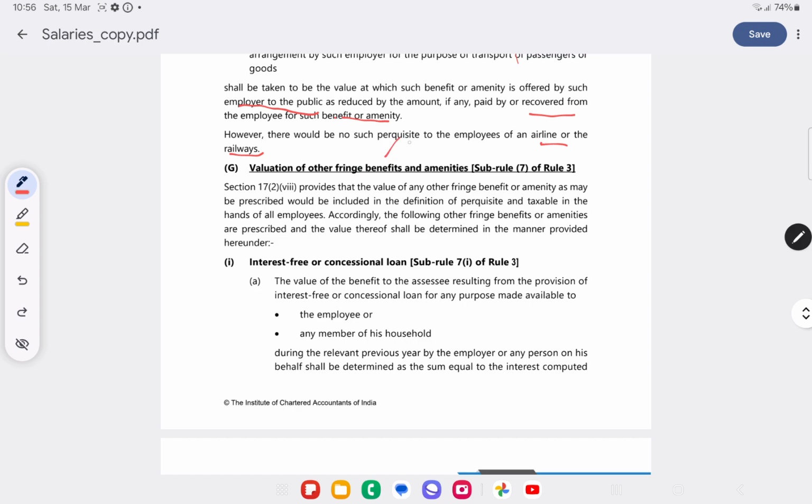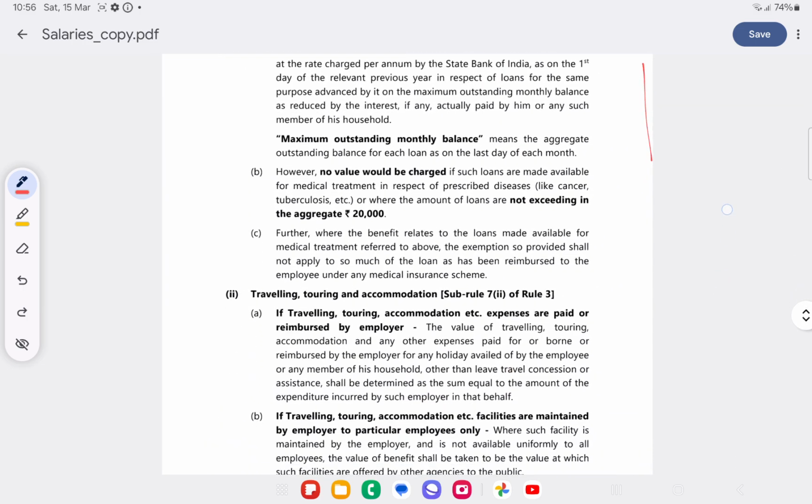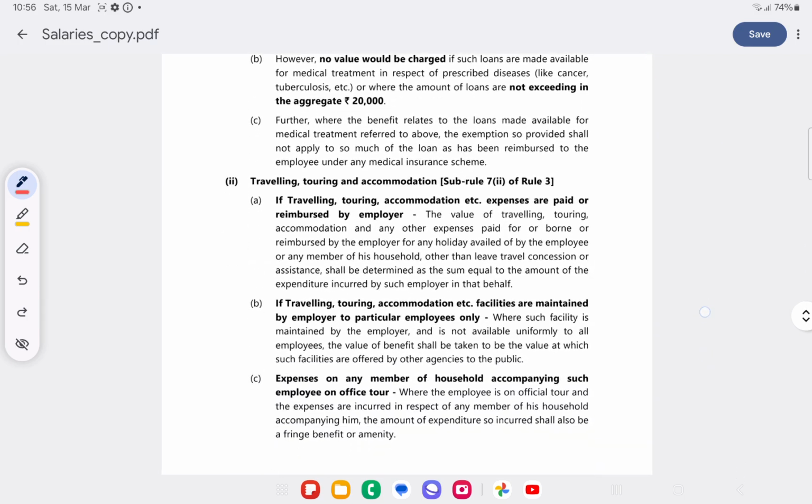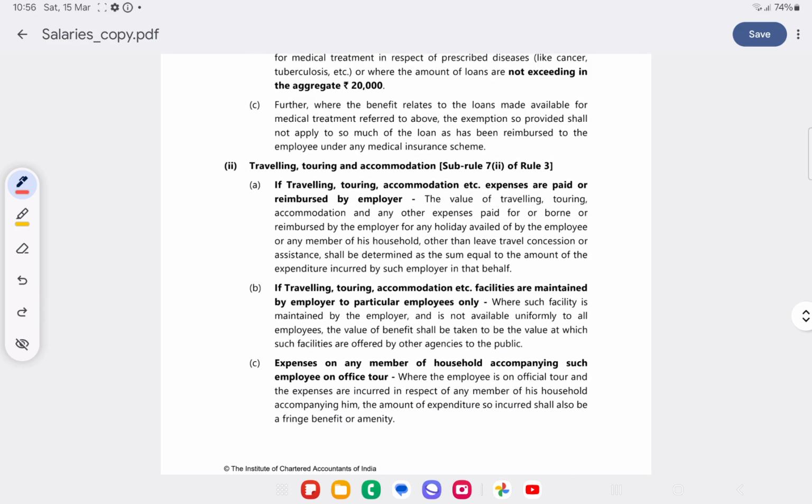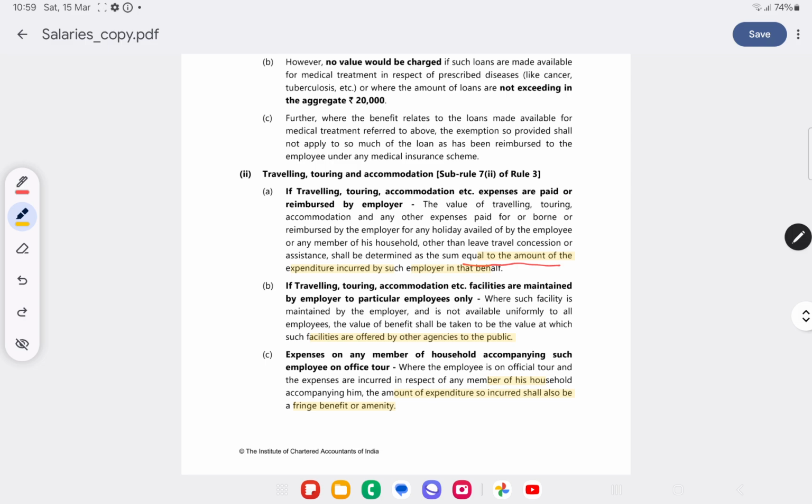Value of other fringe benefits or amenities: interest free or concessional loans, this we have already discussed. Then traveling, touring and accommodation. For touring, traveling and accommodation, however much expense is incurred will be the value of perquisite. Suppose it is not incurred, suppose it is maintained by the employer and not given to all the employees uniformly, then the rates at which such facilities are offered by other agencies to the public will be the value of perquisites.